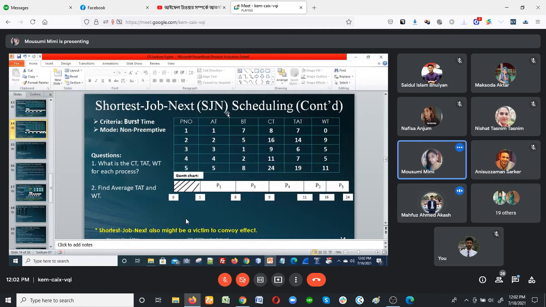When the arrival time is different, you go for the process which comes first, because within 1 second only my first process came, none of the others. So I go for my first process and complete its processing. After 8 seconds, my other 4 processes had come. So now I go for the process which has the smallest burst time. Do you clear?